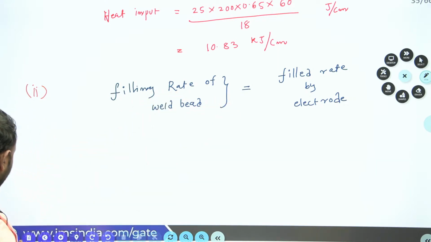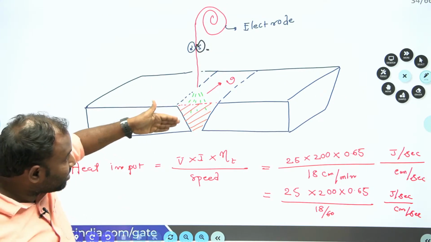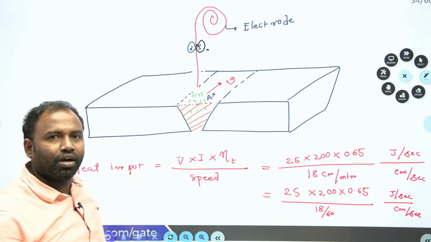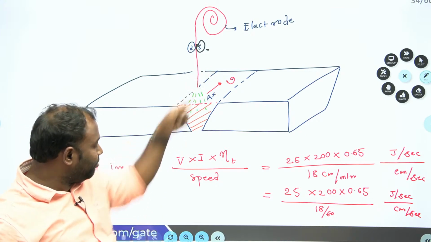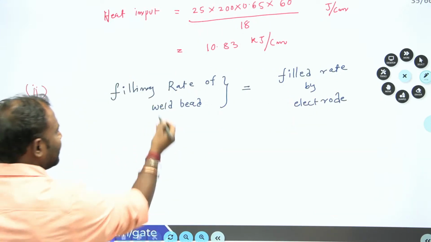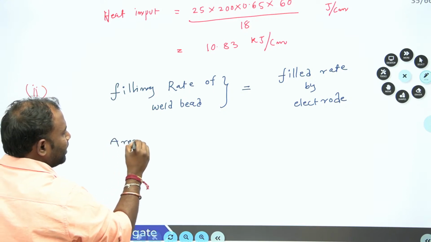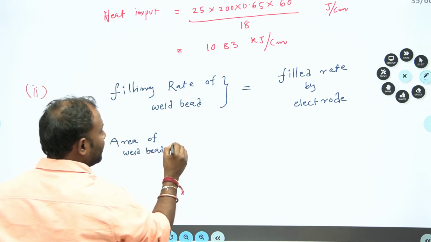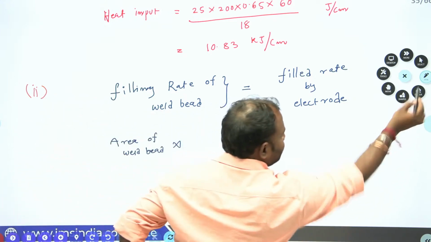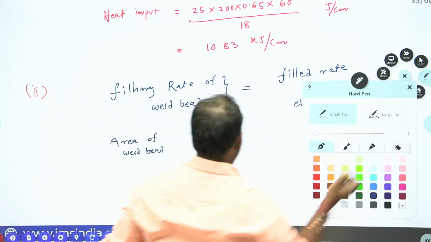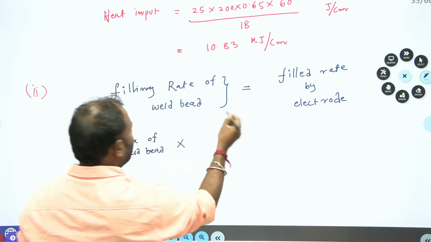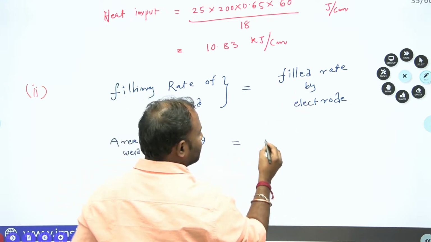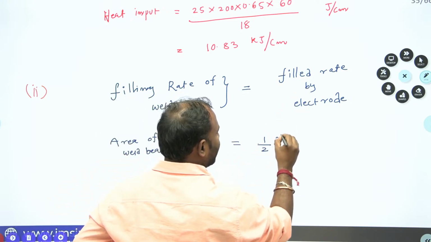How can we calculate filling rate? Filling rate is area of the weld bead into velocity, the welding speed, so that I can get a fill rate. Now I can write it as area of the weld bead, A, into welding speed V, that is equal to filling rate. So that is equal to pi by 4 d square into F.